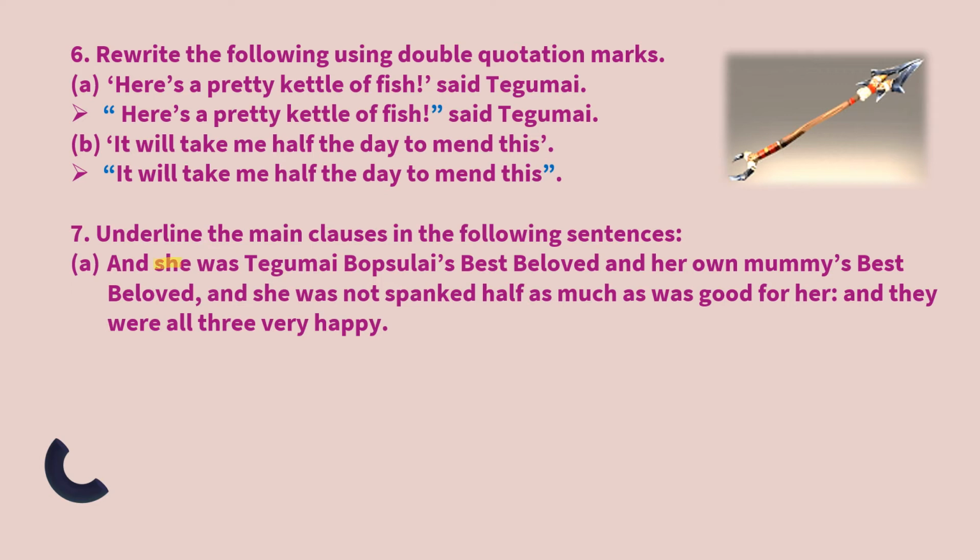"She was Tegumai Bobsulai's best beloved and her own mummy's best beloved." Full meaning. Then we have the coordinating conjunction "and". Another main clause: "She was not spanked half as much as was good for her." Second main clause. After that, we have another coordinating conjunction, and then a full meaning clause: "They were all three very happy."